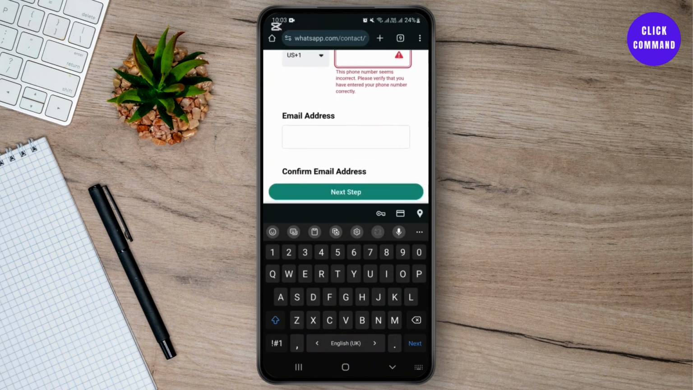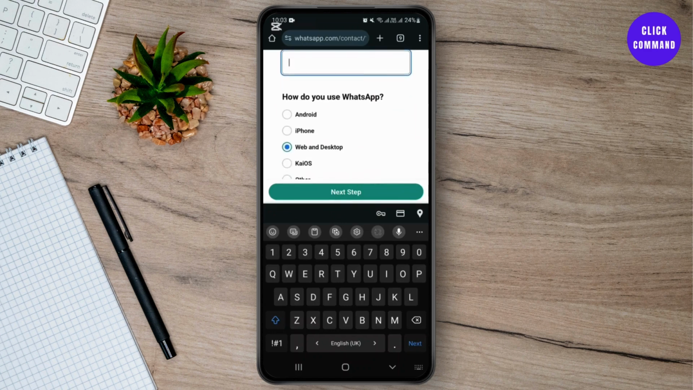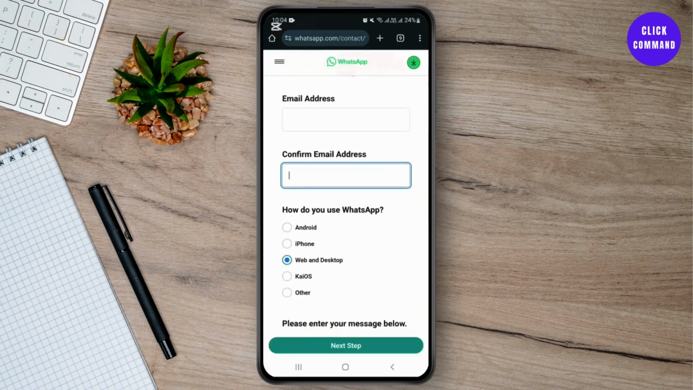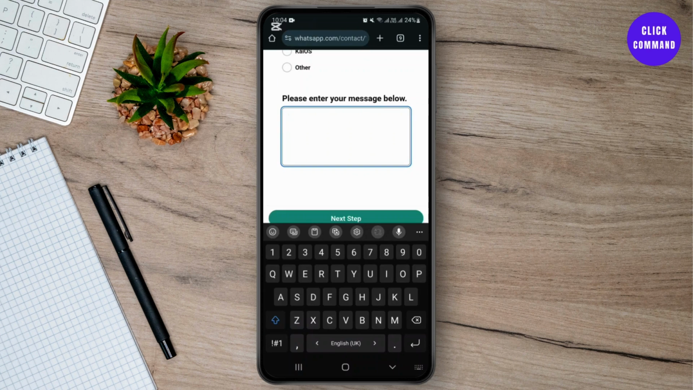reasons. And here you have to give your email address, and again confirm the email address, and explain on which device and system you use this account. Check this, and from here, send your message to the WhatsApp team. You can explain the problem you are facing in WhatsApp. You can send a formal message explaining the problems with your account. After 24 hours or 12 hours, you will get a reconfirmation or notification from the WhatsApp team, and your problem might be solved.